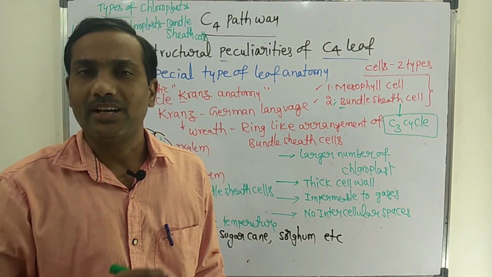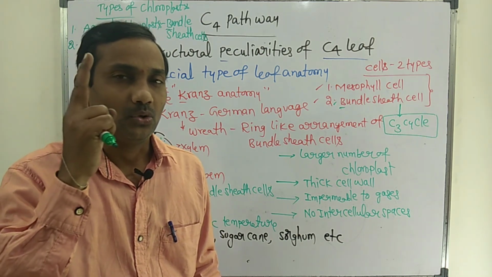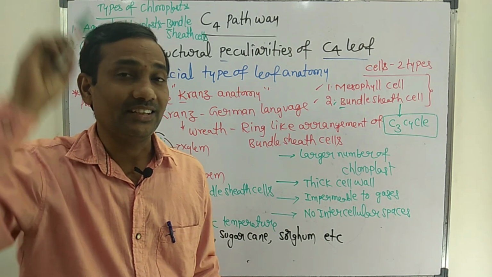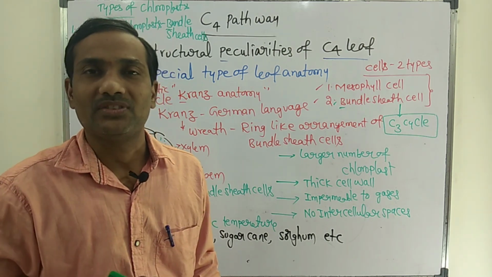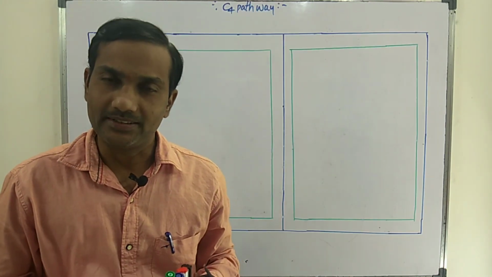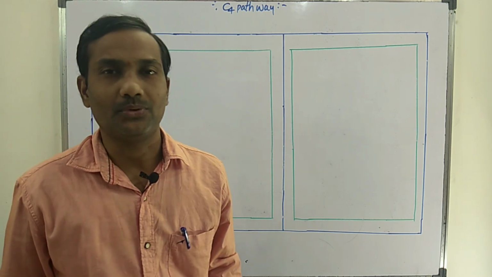The most important point about the C4 pathway is that 2 types of cells are involved, whereas in the C3 cycle only 1 type of cell is involved, that is the mesophyll cell. Now we discuss detailed information about the C4 pathway or C4 cycle.